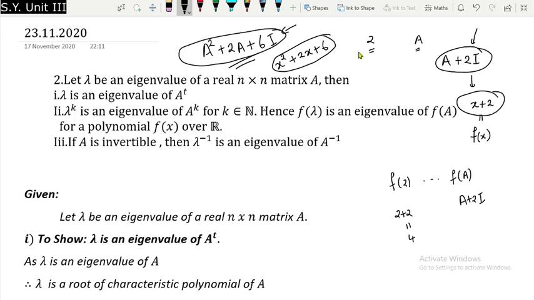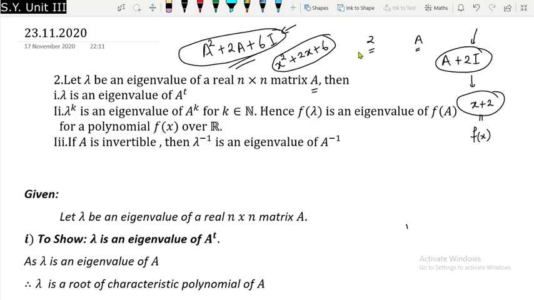This is the idea. And the third part of the theorem is saying that if lambda is an eigenvalue of A, and note that A should be invertible, this is the condition that is required, then you can say that lambda inverse is an eigenvalue of A inverse. In other words, if you know the eigenvalues of A, then you can tell the eigenvalues of A inverse, provided you know whether the matrix is invertible or not.